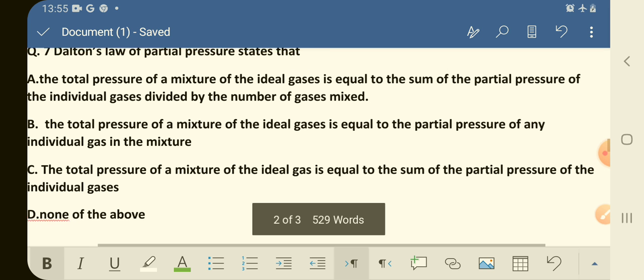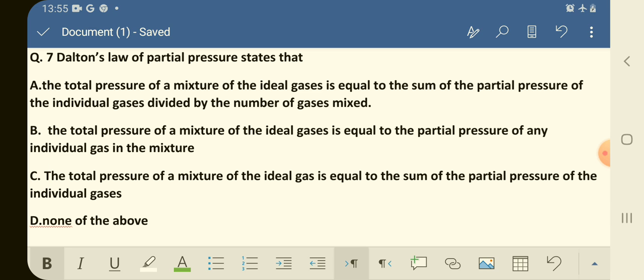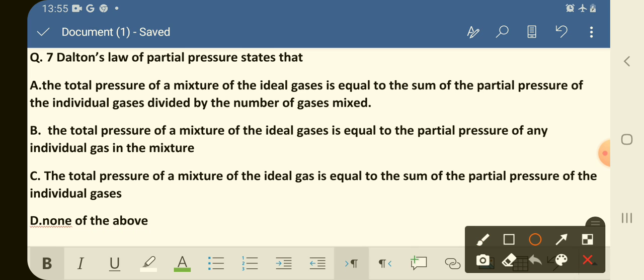Which is the correct option here? What was Dalton's law? The correct option is C. That is, the total pressure of a mixture of ideal gases is equal to the sum of the partial pressures of the individual gases.